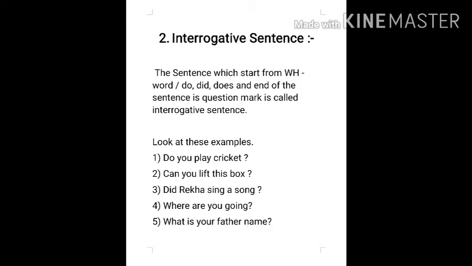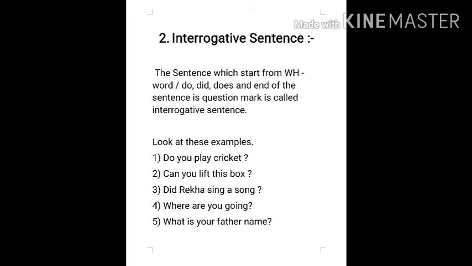Examples: do you play cricket? Question mark. Now in this sentence, the sentence starts from do and ends with a question mark. Second sentence: can you lift this box? This sentence starts from a helping verb and ends with a question mark. Third sentence: did Rekha sing a song? The sentence starts from did and ends with a question mark.